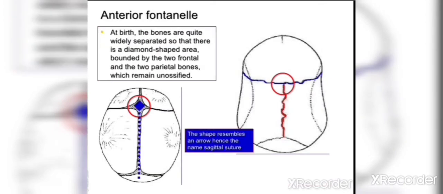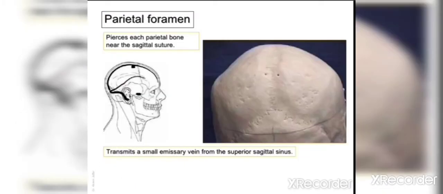At this site, the anterior fontanelle is found in the baby's head. This is the anterior fontanelle location. At birth, the bones are quite widely separated so that there is a diamond shaped area bounded by the 2 frontal bones and the 2 parietal bones which remain unossified. Then there are the parietal foramina